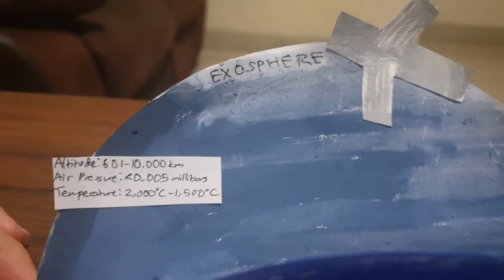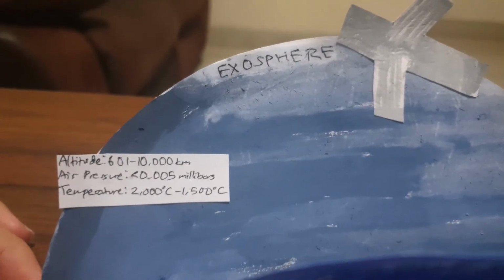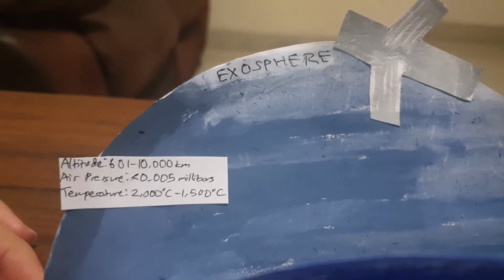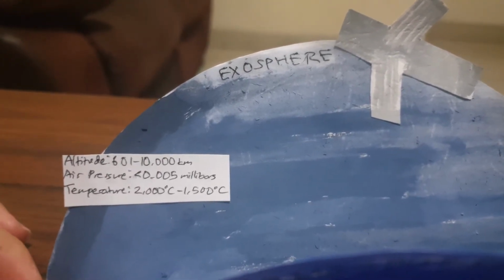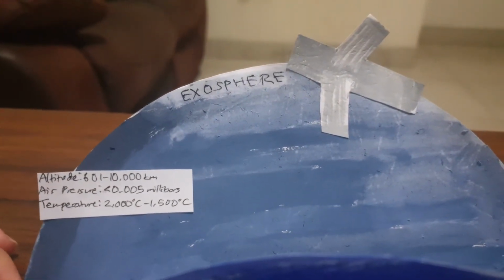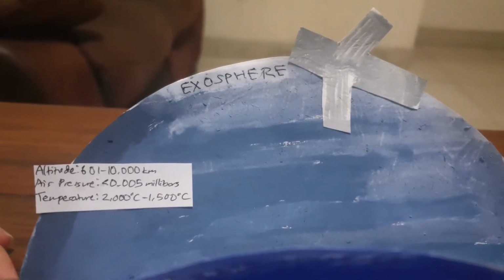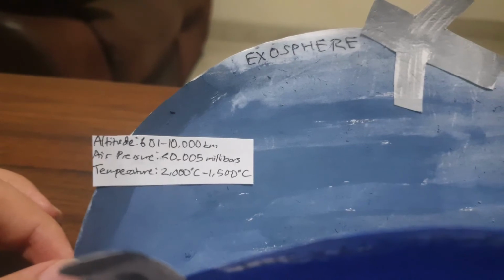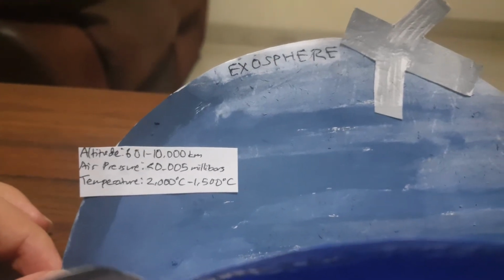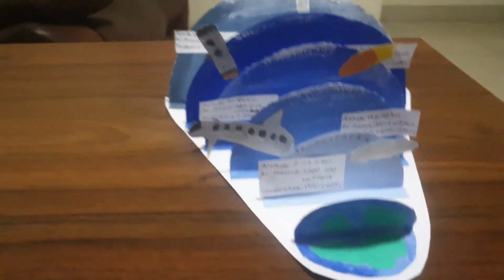It's below 0.005 millibars. And the temperature, surprisingly here, is going down as well from 2000 degrees Celsius to 1500 degrees Celsius. This is pretty much because the exosphere has more gas molecules. Surprisingly, it has more gas molecules than the thermosphere. So that's why it has a lower temperature, it goes down by 500 degrees Celsius. And yeah, this is pretty much the result.